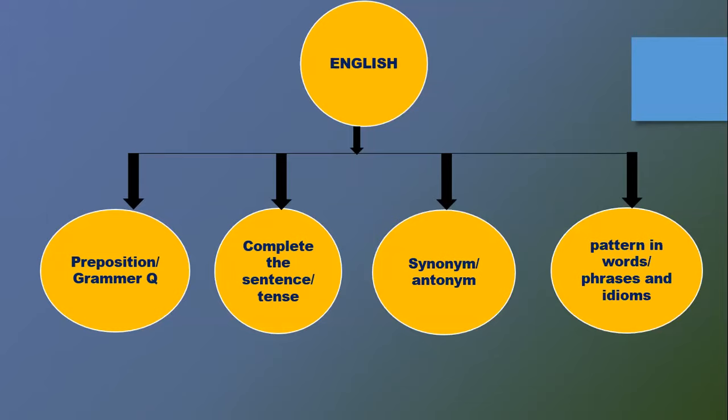So these are the four types of questions asked in English. Preposition and other types of grammar questions. Then there will be past, present, and future tense, using which we have to complete the sentence. Synonym and antonym, and patterns in words or phrases, then phrases and idioms. These are the questions asked in the English part.